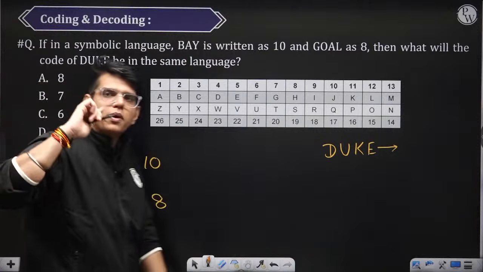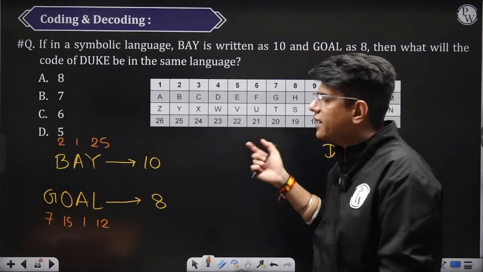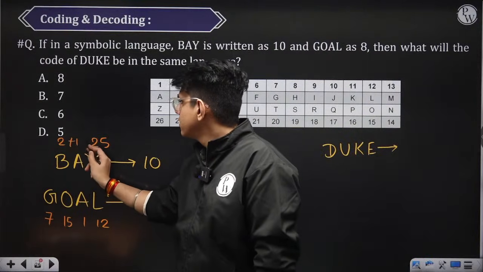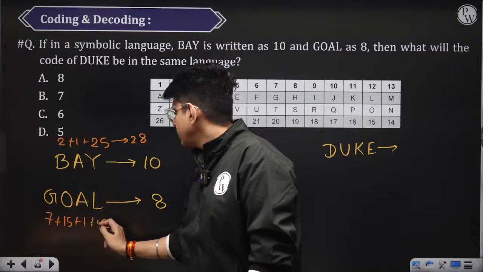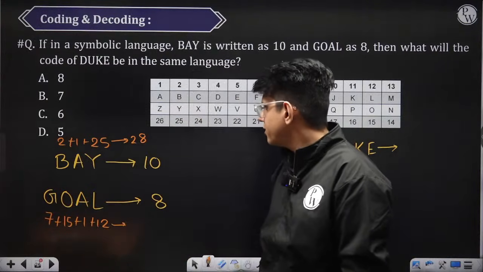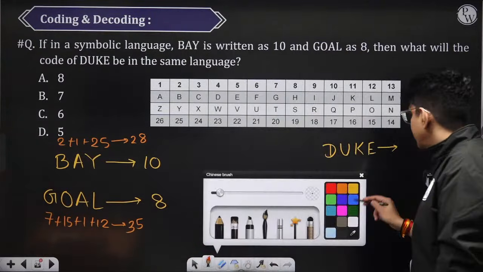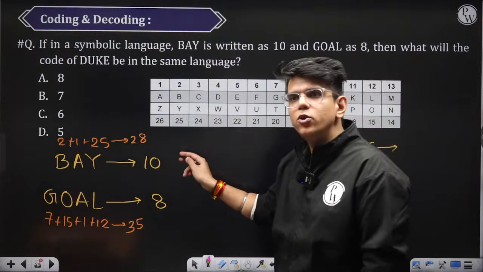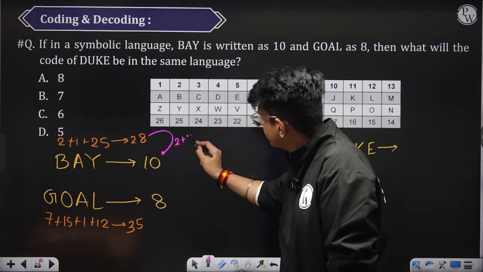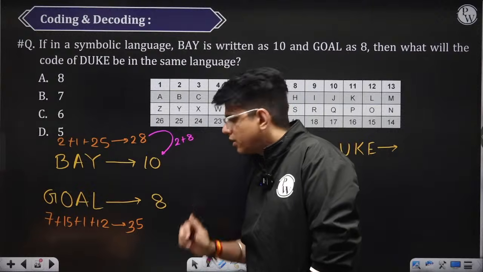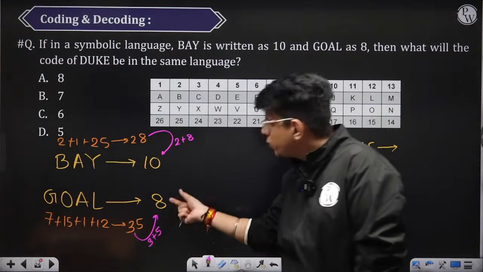First thing that comes to my mind is I should add these. ठीक है? क्योंकि that is the basic operation which I can do. So when I add these, I get 28. When I add 7 plus 15 plus 1 plus 12, 15 plus 12 is 27, 28, and 35. Now somehow 35 is connected to 8 and 28 is connected to 10. How? 2 plus 8. The sum of the digits is given to you as the code. Here also, 3 plus 5 is given to you as the code.